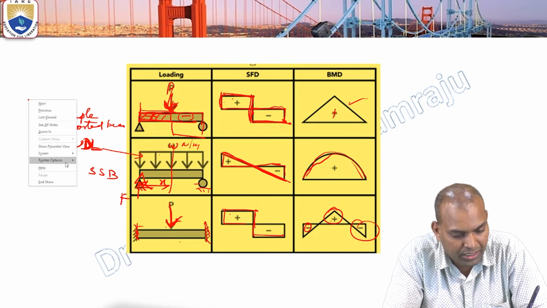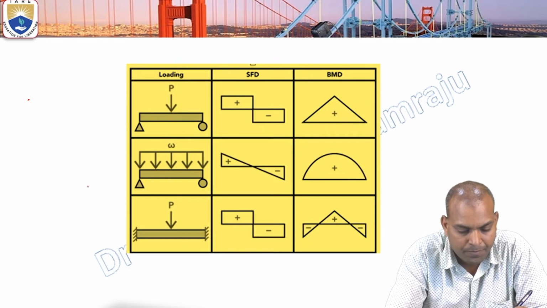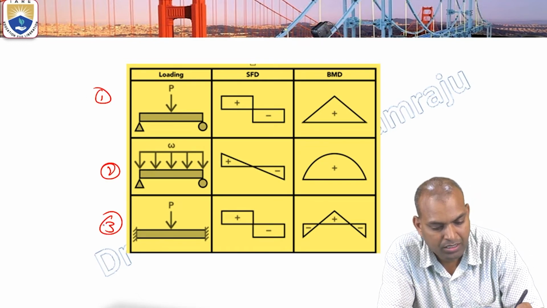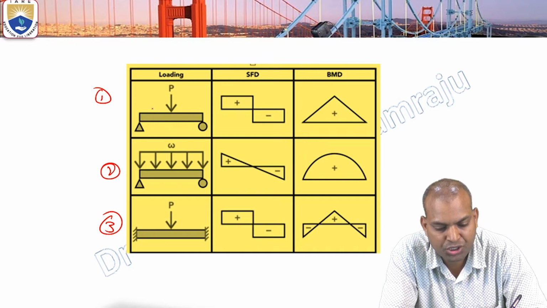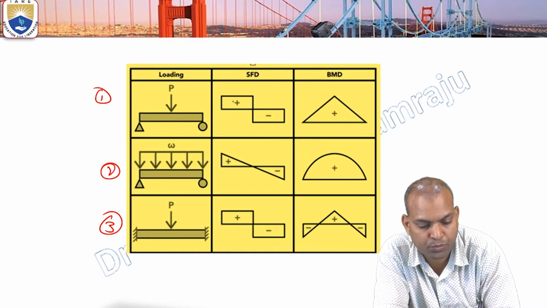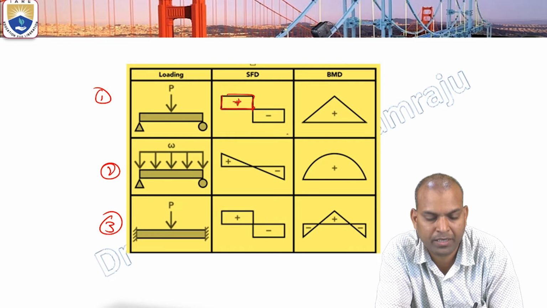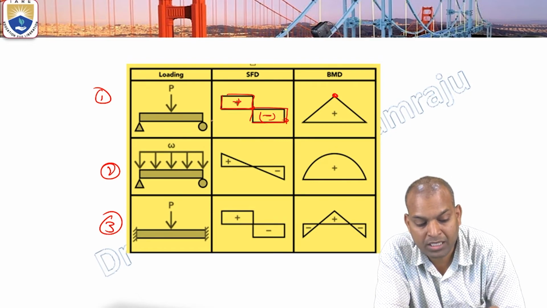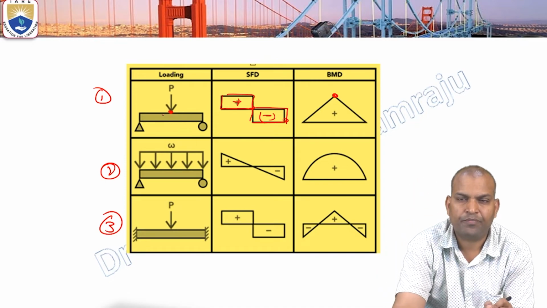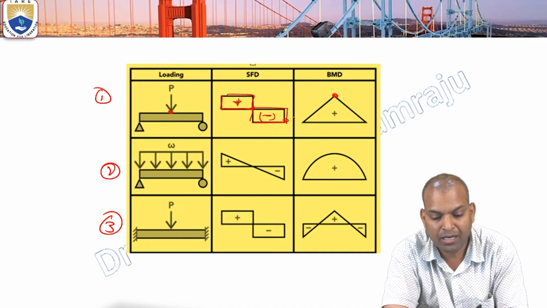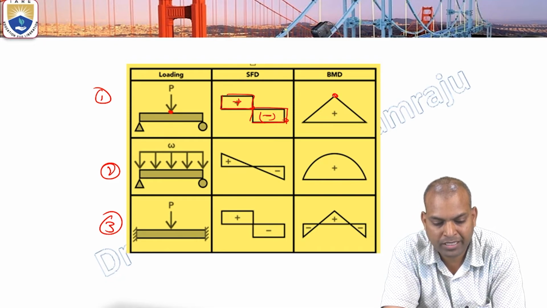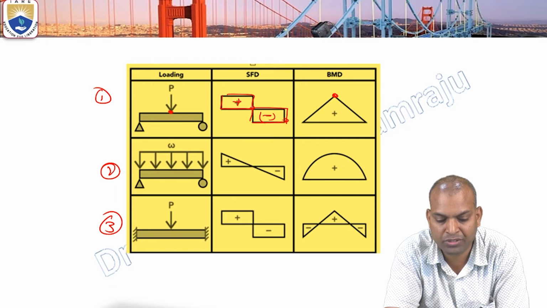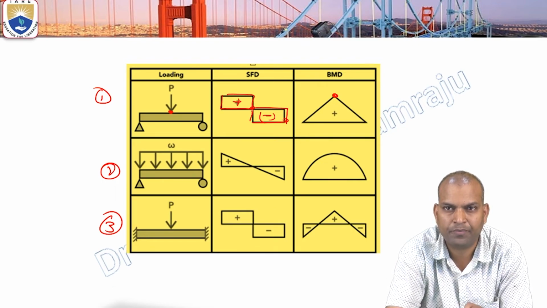In this case, we can see case 1, case 2 and case 3 here. Here, the variation of the shear force is positive up to half of the length of the beam and negative for the remaining length of the beam. And the bending moment is maximum at the center of the beam. The shear force changes from positive to negative at the center of the beam.